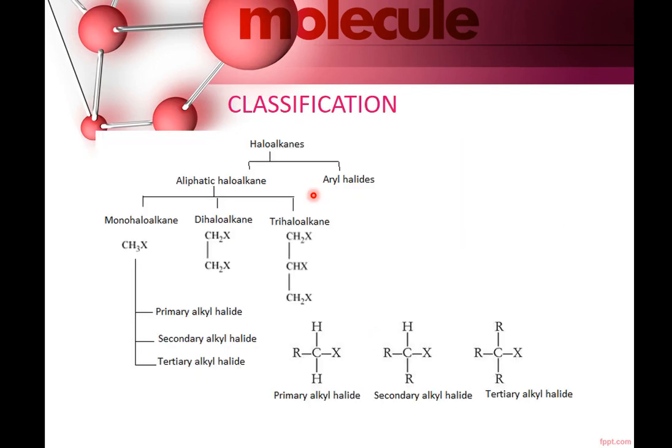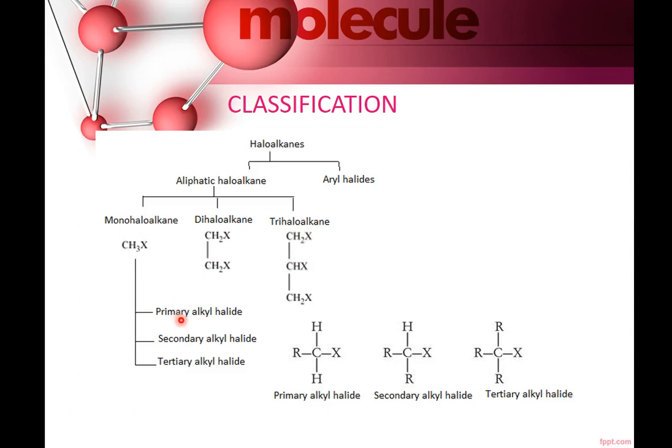Now, classification. Classification of halogen compounds. These may be aliphatic halogen compounds or aromatic. Aryl halides are those which contain at least one benzene ring. Aliphatic haloalkanes may be classified as mono, di, or polyhalogen compounds depending upon whether they contain one halogen atom, two halogen atoms, or more than two halogen atoms. You can see here one halogen atom, two halogen atoms, and here it is three halogen atoms.